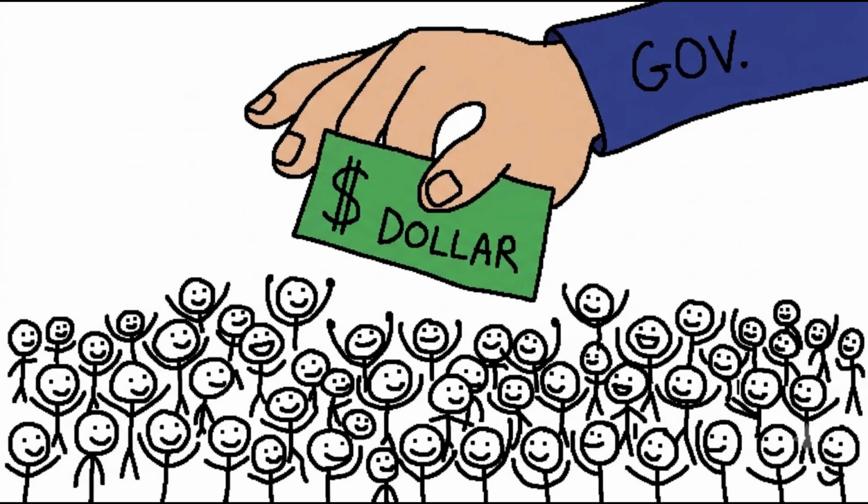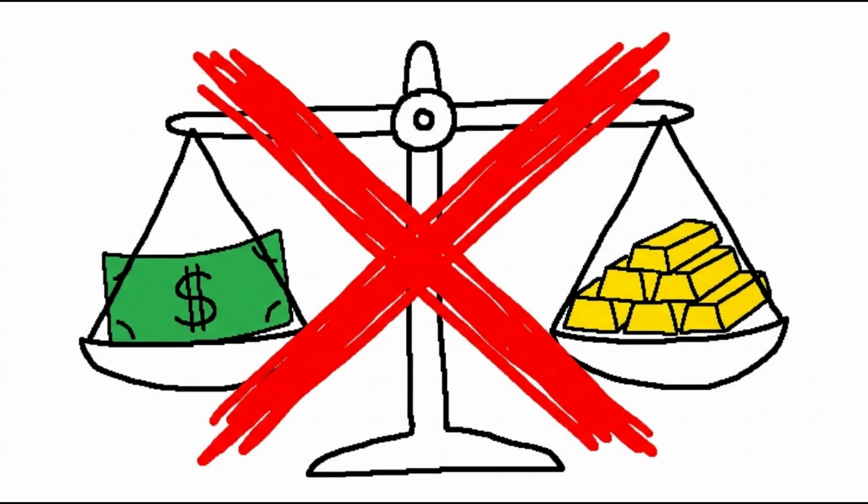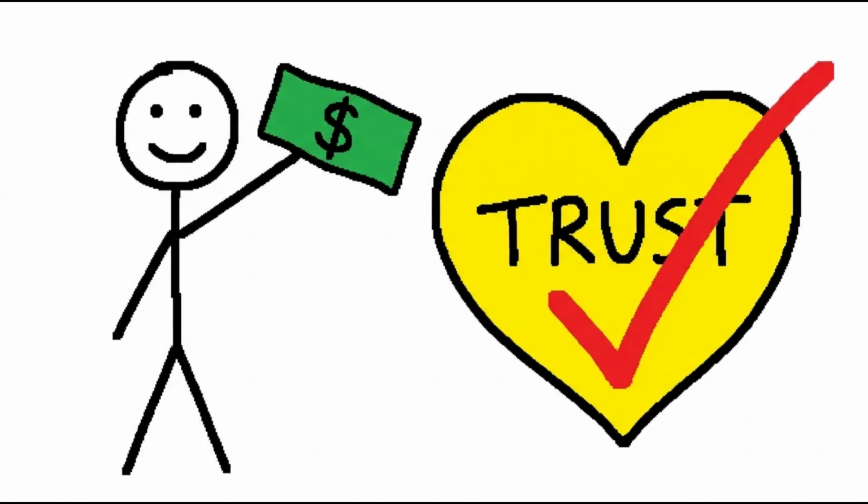Today, most currencies, including the US dollar, are called fiat money. Fiat money isn't backed by gold or silver. Its value comes mainly from people's trust in the government, the economy, and the belief that the currency will continue to be accepted in the future.